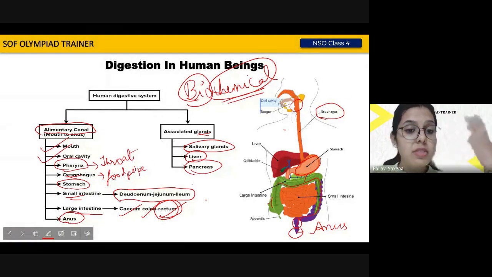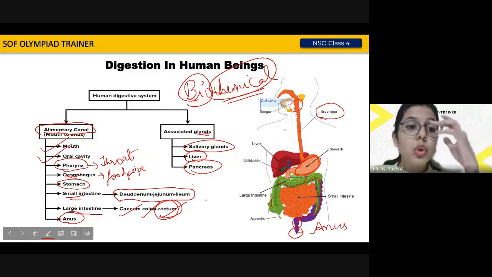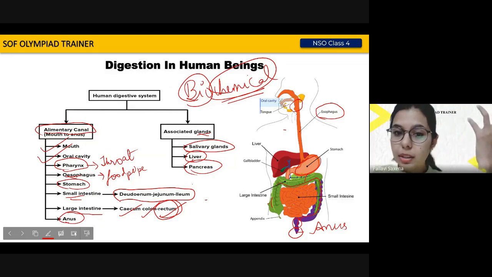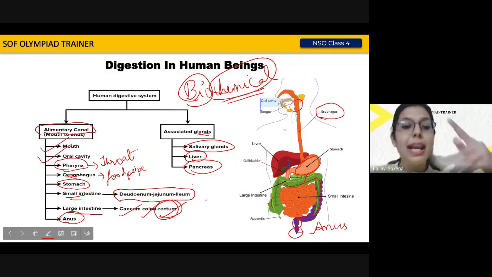It can be digestive juices, it can be saliva, it can be tears, it can be sweat. Do you know that you have sweat glands, and sebaceous glands which make oil in your body? There are different types of glands. So when you talk about glands, you're basically talking about organs which make different substances. It can be sweat, oil, saliva, tears, digestive juices, anything. The glands which help in the process of digestion are the salivary glands, liver, and pancreas.